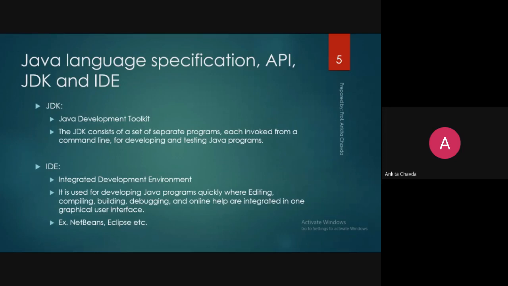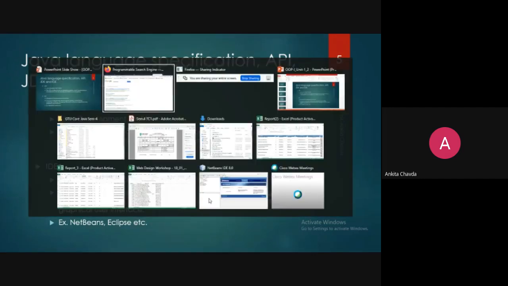Then, as I said, what is JDK? JDK is the software which is required for your Java programming. It is known as Java Development Kit. It consists of separate programs that you can invoke through the command line, for developing and testing Java programs. Say suppose, which editor have you used for C++?